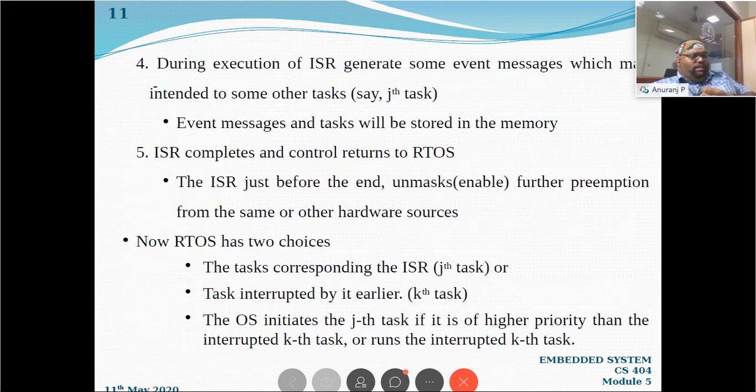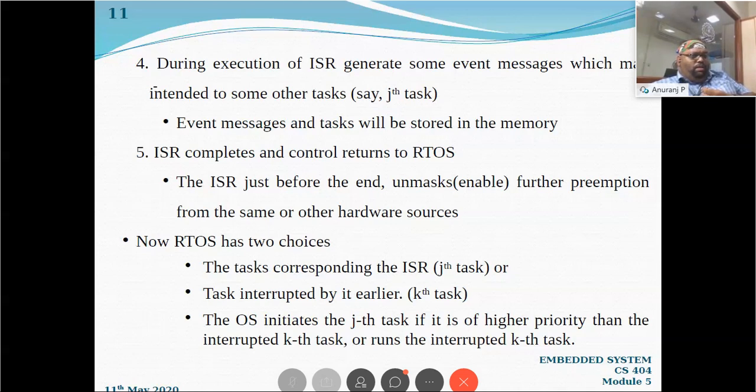there is a possibility that some event has occurred, or some event messages will be generated, and there will be some task. So for example, say some jth task is created in accordance with the event that is caused in the ISR. That will be stored in our operating system memory, to be executed in accordance with the priority of the job, right?